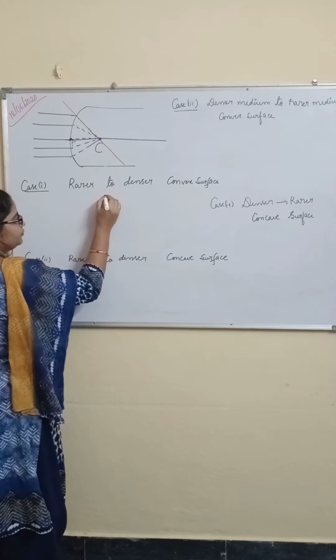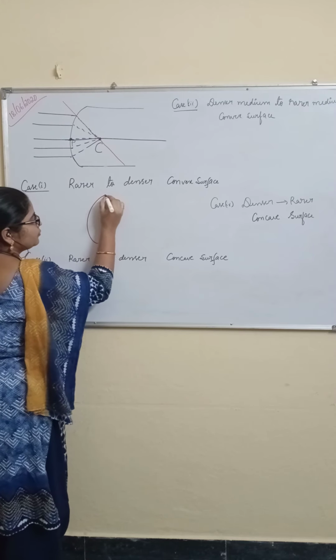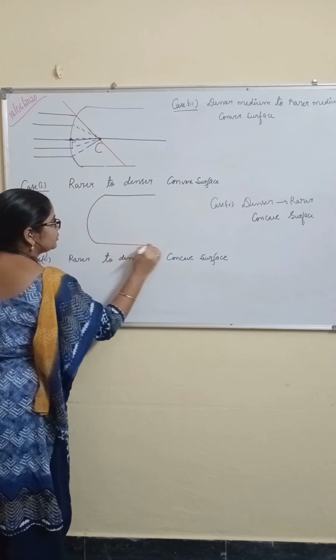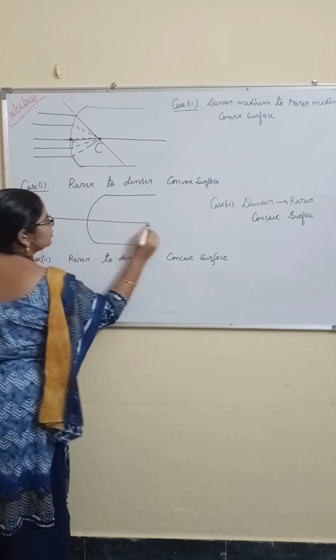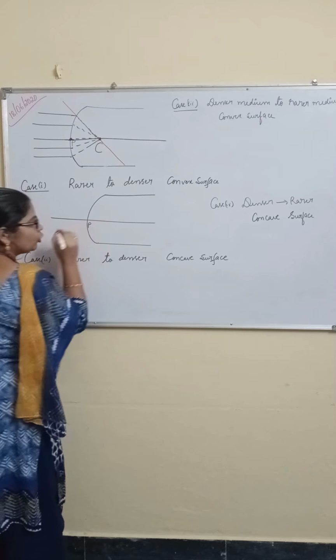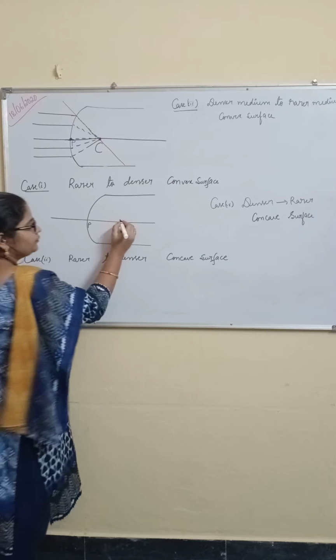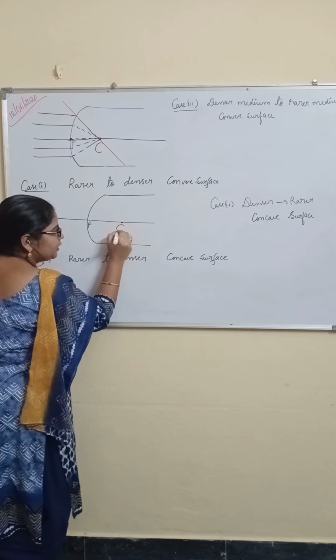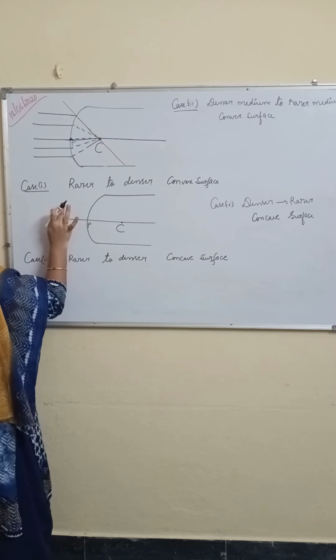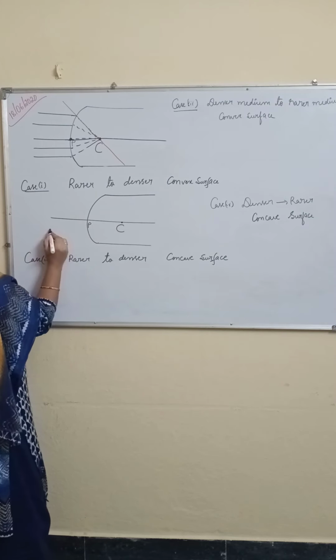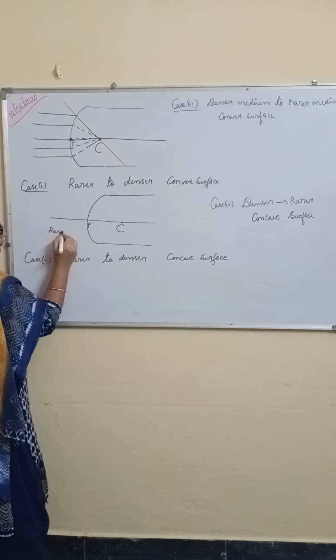Here, see, this is the pole or vertex. This is the center of curvature. The light rays are coming from rarer to denser. This is the rarer medium.